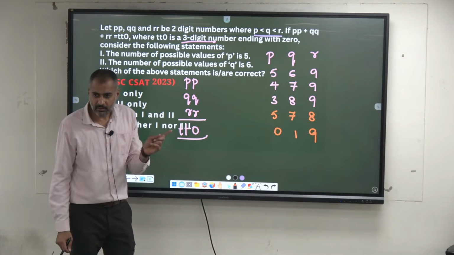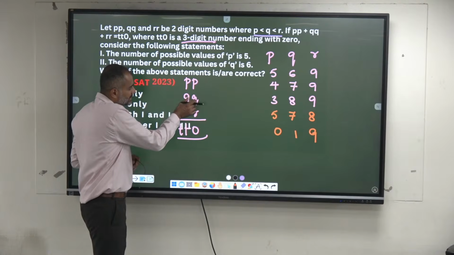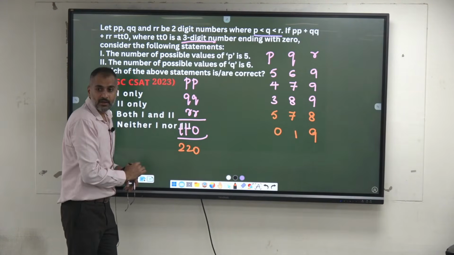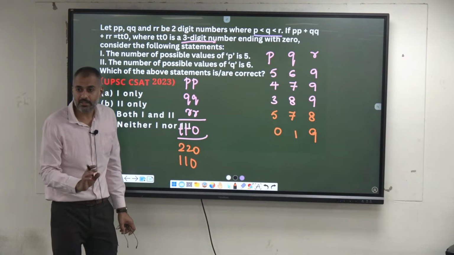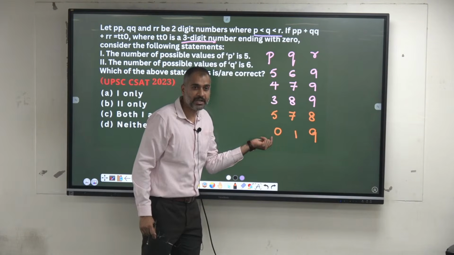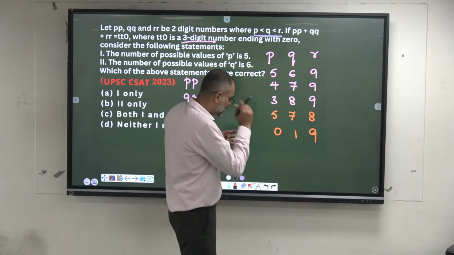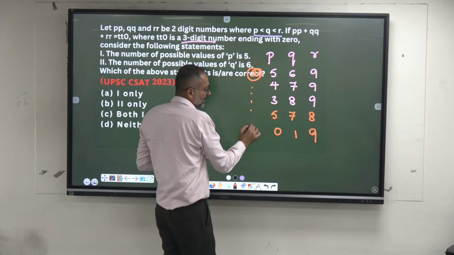Possible? Similarly, if you take this one 5, 6, 9, look here now. 55, 66, 99 will be what? 220. So this TT0, either it has to be 110 or else 220. 110 in the case the sum is 10. 220 in the case the sum is 20. Okay. 9, we'll make it 10. These are all 20 now. 20, 20, 20. We'll make it 10.